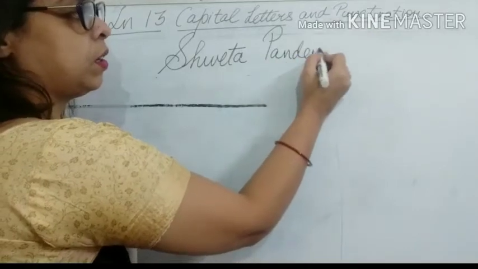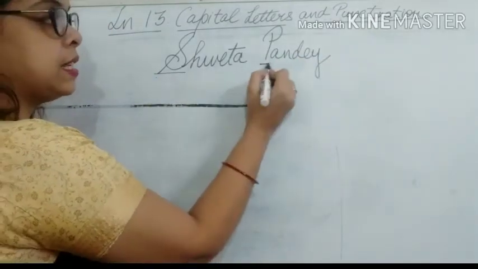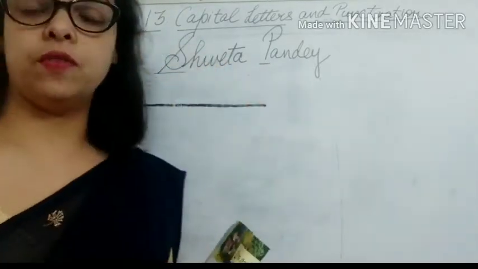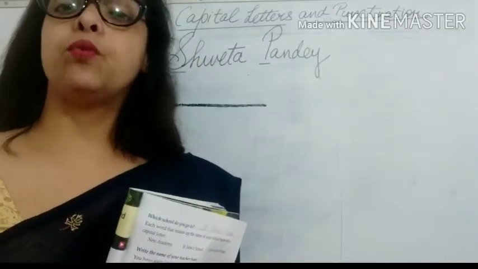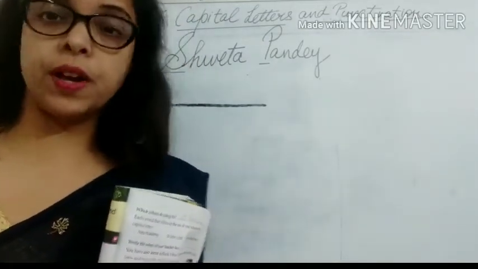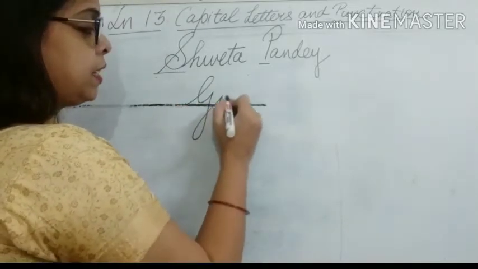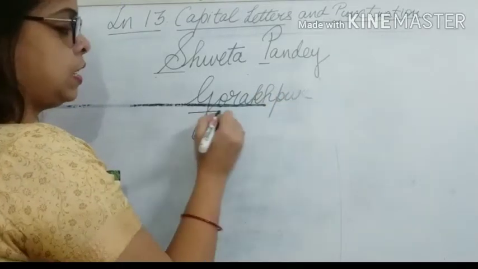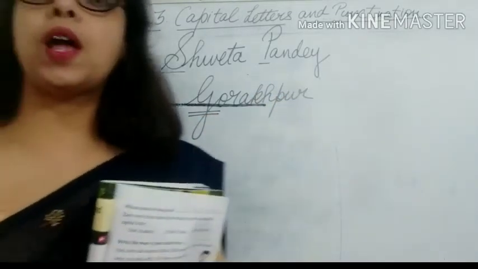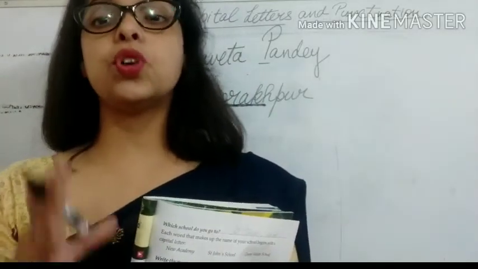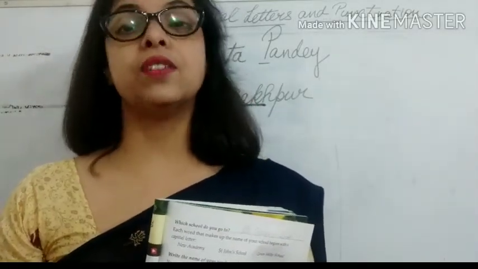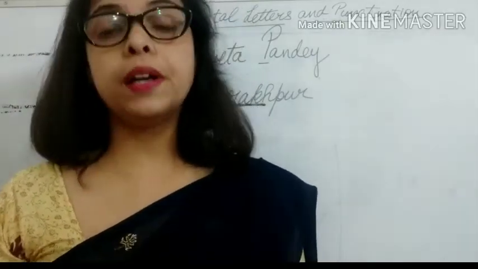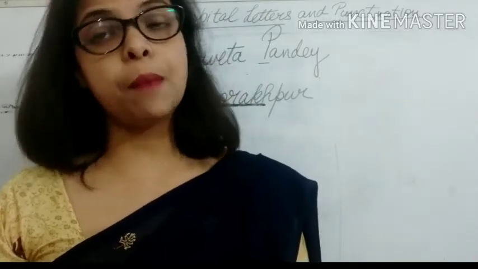capital letter. Okay, so our name and surname, or if you have a middle name, that starts with a capital letter always. And also whatever city you live in, like you live in Gorakhpur, right? So you will write Gorakhpur with capital G. See, it is capital G. So children, what I mean to say is that all the words which are proper nouns are written with capital letters. Okay, all the words that are proper nouns are always written with a capital letter.